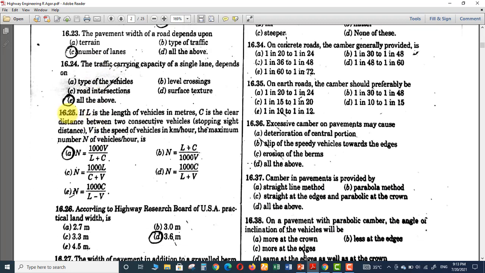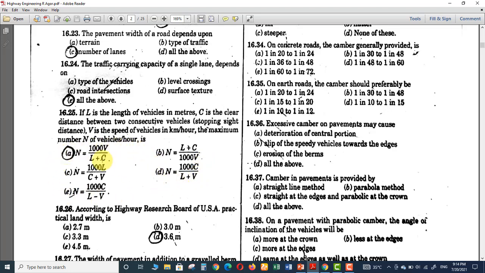The next question is question 16.25. So this is the formula for finding the maximum number of vehicles per hour. If L is the length of vehicle in meters, C is the clear distance between two consecutive vehicles, this is also known as stopping sight distance. And then V is the speed of vehicle in kilometer per hour. The maximum number of vehicles per hour is, these are the formulas in the options they are given.